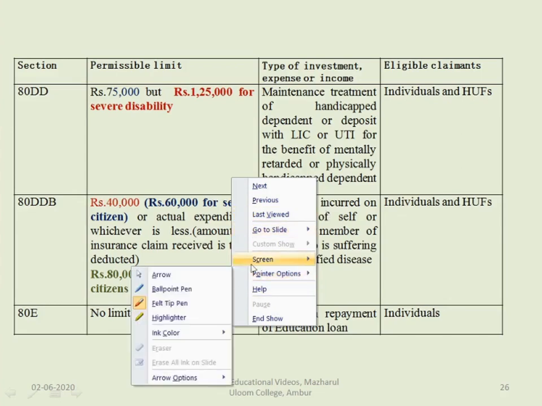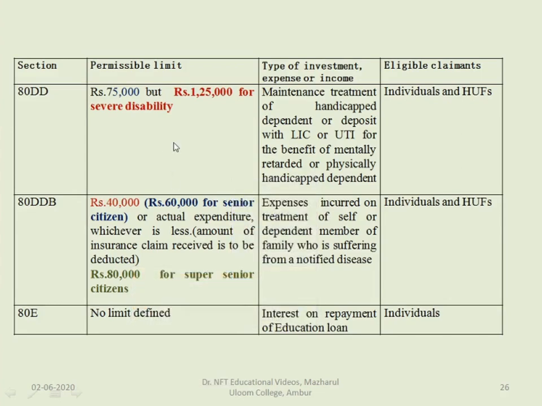Next one is section 80DD. It's for maintenance and treatment of a handicapped dependent, or deposit with LIC or UTI for the benefit of a mentally retarded or physically handicapped person. Under section 80DD, 75,000 or rupees 1,25,000 for severe disability can be claimed as deduction.